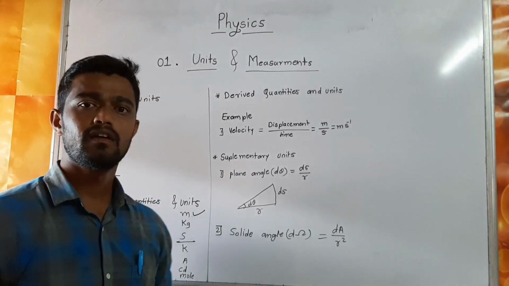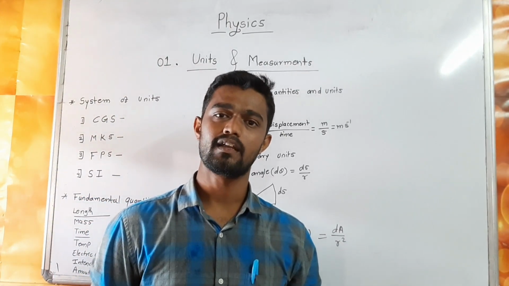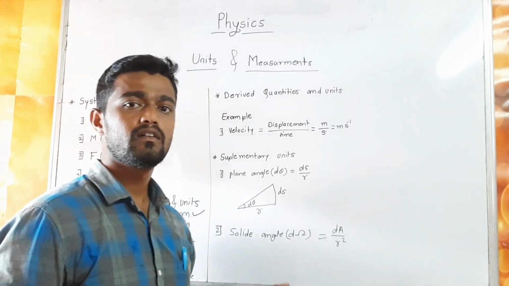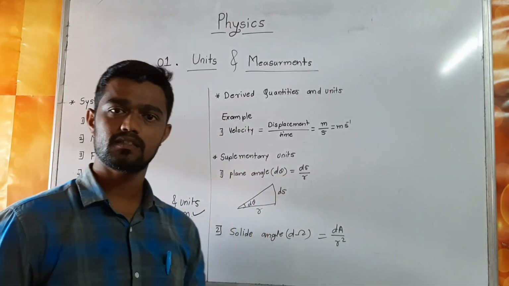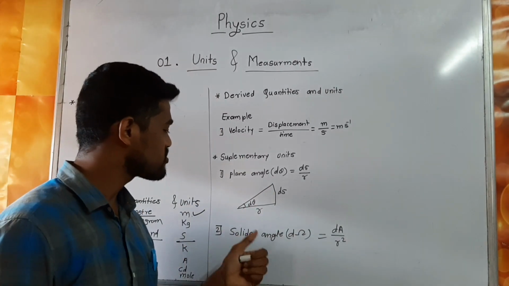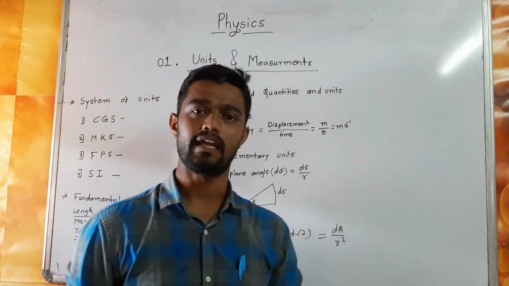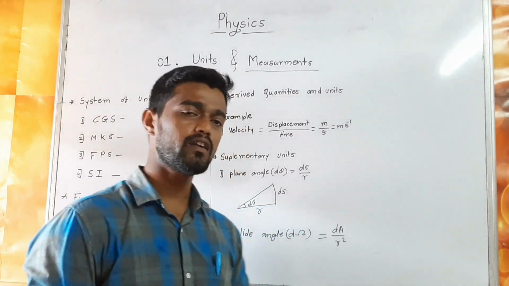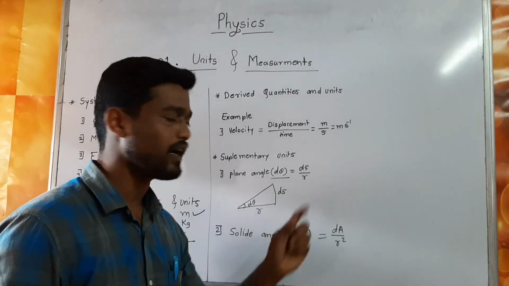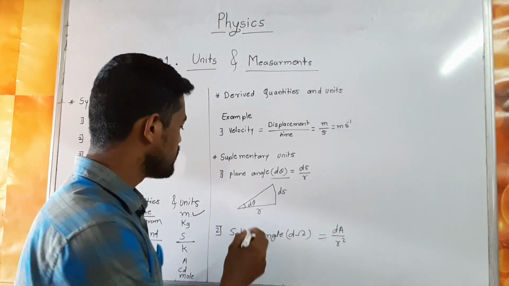Next, after the 7 fundamental quantities, we have 2 supplementary units, and the names are plane angle and solid angle. What is meant by plane angle? Plane angle is defined as d theta equal to ds upon r. Let us see this figure.